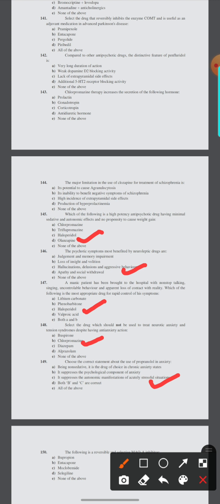150. The following is a reversible and selective MAO-A inhibitor: bupropion, entacapone, moclobemide, selegiline, or none of the above. Here the option is C, moclobemide.